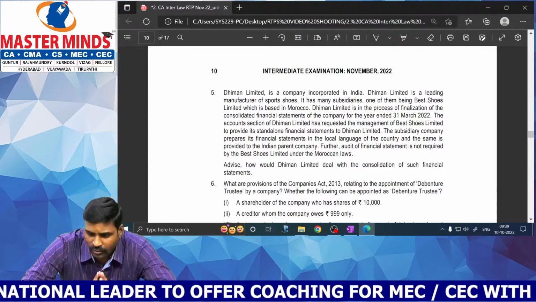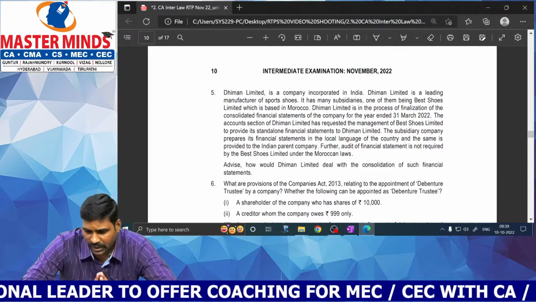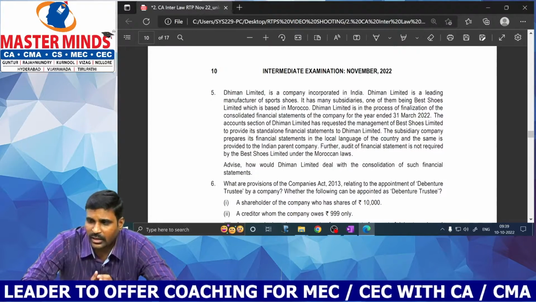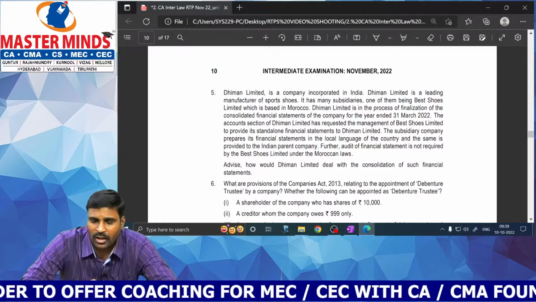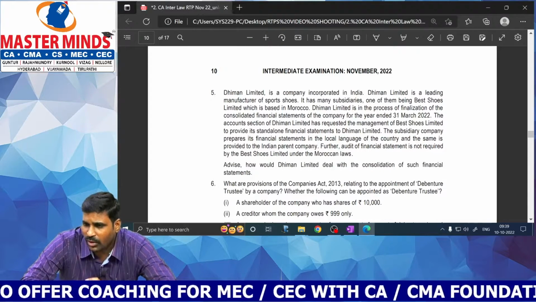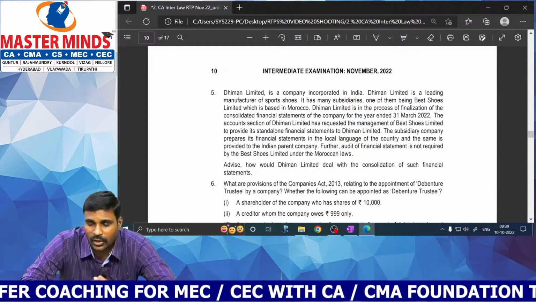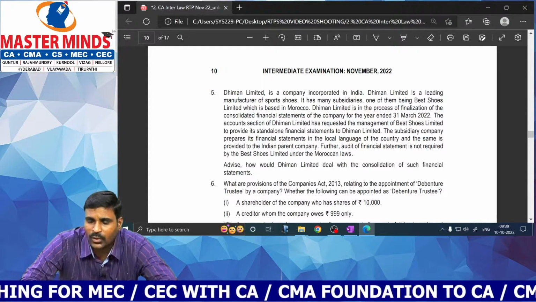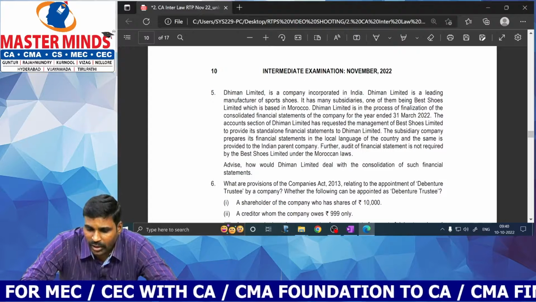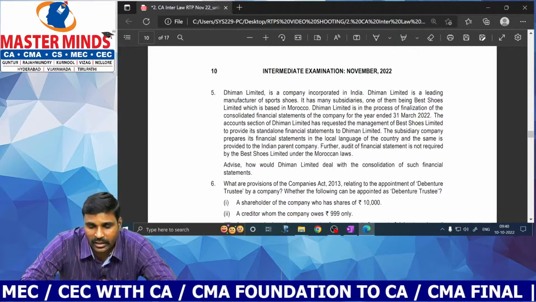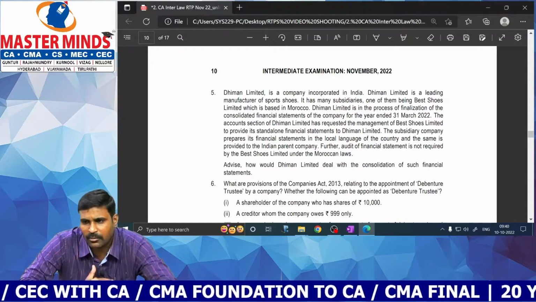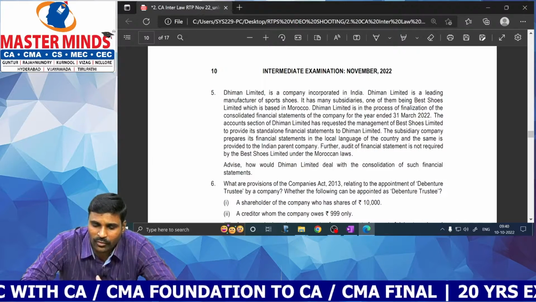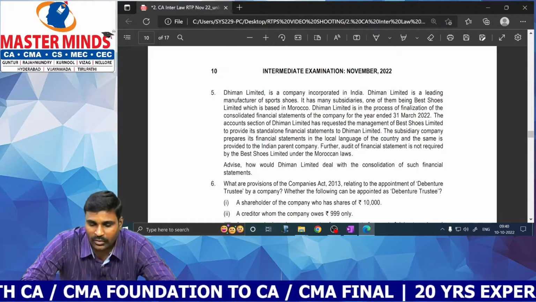So first take the financial statements of the foreign subsidiary, convert into a local language and try to convert into Schedule 3 format. If it is not possible to convert into Schedule 3 format, give the reasons why it is not possible, and it is not necessary to get the audit. Since the audit is not required as per the laws of that country, unaudited financial statements can be presented to the shareholders and unaudited financial statements of the subsidiary can be filed with the ROC.